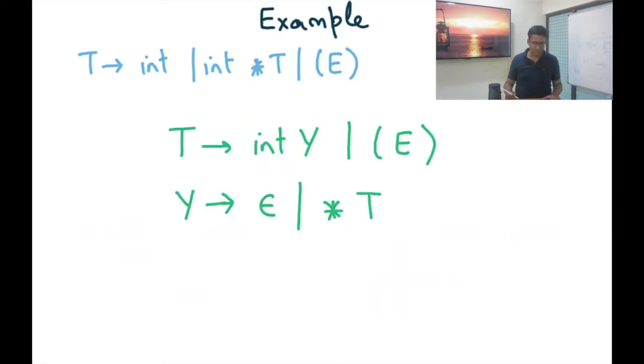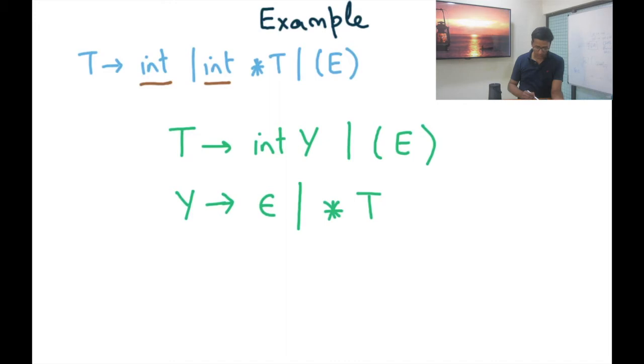So now let's look at the production for T. T produces int, or int star T, or parenthesized E. Now we said last time that in this case the common prefix int causes problems, because if I want to produce from T, I don't know which production to use if my next token is int. To solve this problem, once again, I can left factor this grammar and introduce a new non-terminal.